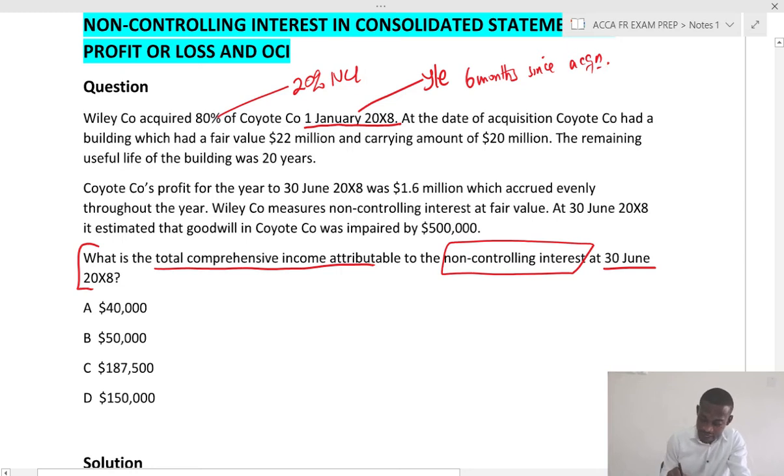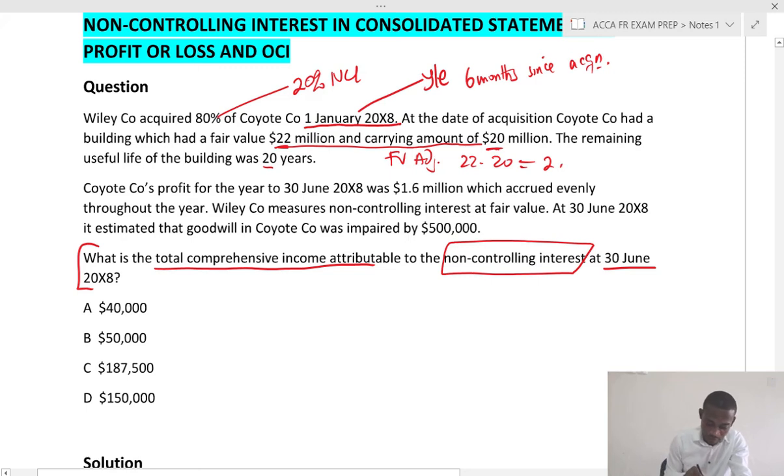Now, at the date of acquisition, Koyot had a building with a fair value of 22 and a carrying amount of 20. The remaining useful life of the building was 20 years. So here, the fair value adjustment would be 22 minus 20, and that should give us 2. Then we can look at the fair value depreciation.